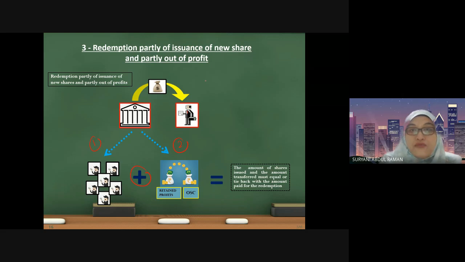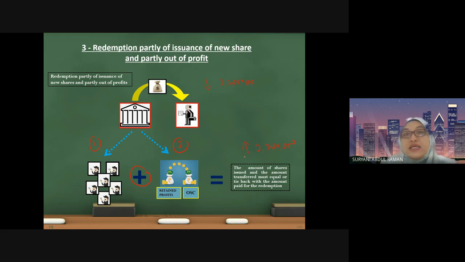Meaning to say, if you have reduced your capital by 2,200,000 as our example just now, we have to ensure that the proceeds from selling shares and the amount that you take out of profit should equal back to 2,200,000.